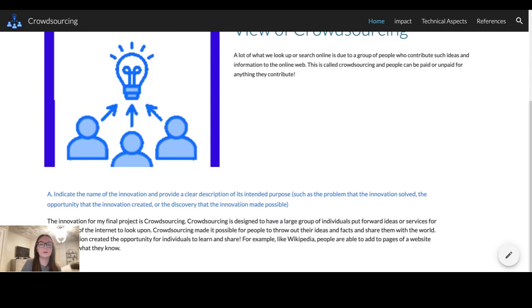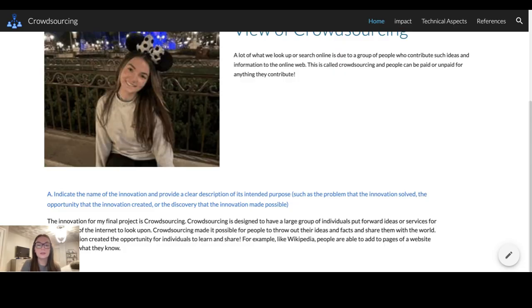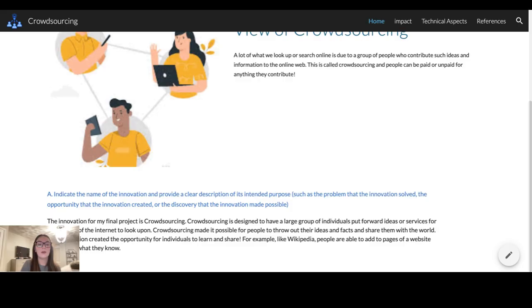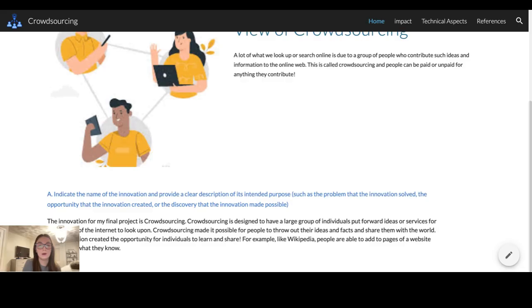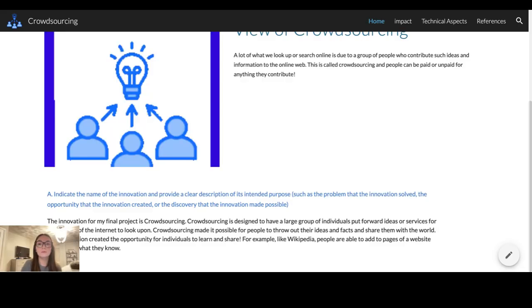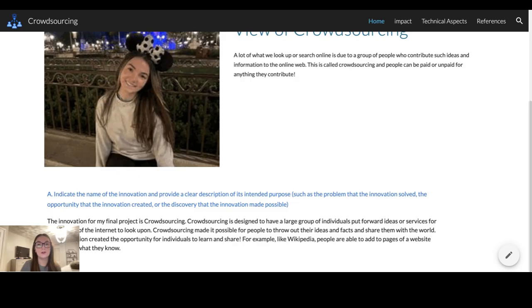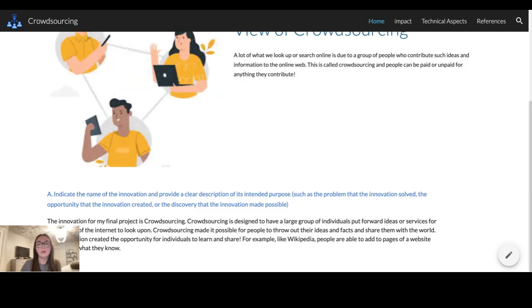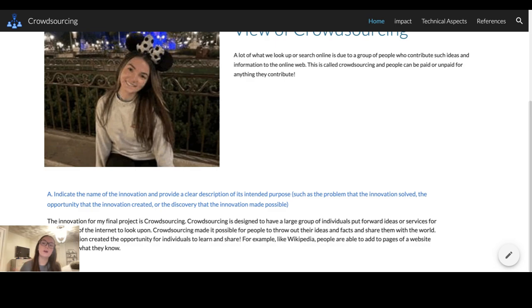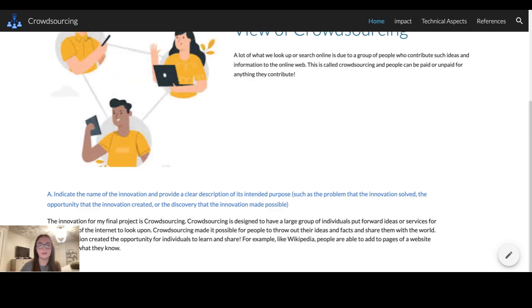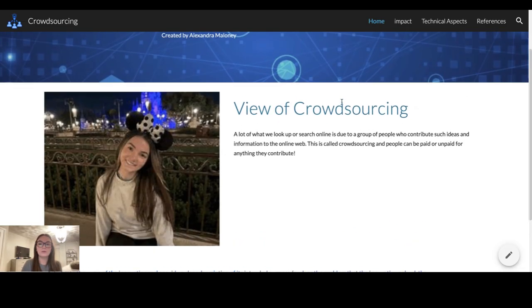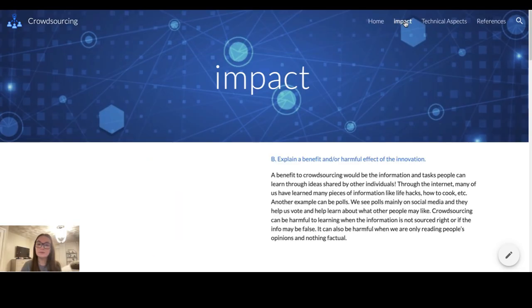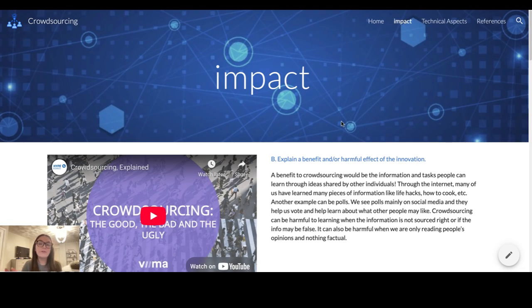This is my first response right here, my A response. For this one, I just summed up what crowdsourcing is and how it can be a good opportunity for people to make things or just learn from each other. Crowdsourcing is used to create ideas, projects, complete tasks, stuff like that. So I just summed it up right there. And then impact.